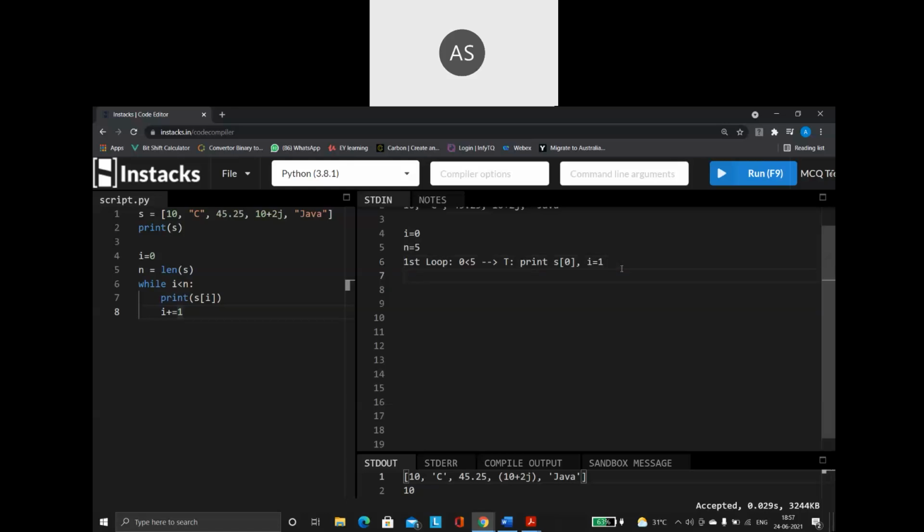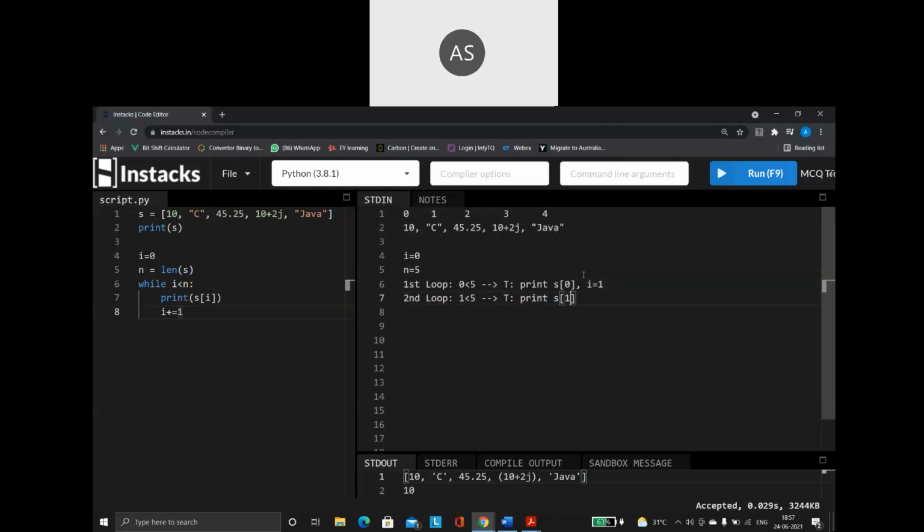Next, second time when the loop is running. So second execution of the loop. Now what is the I value? 1. So 1 less than 5. Again, my condition is true. So if my condition is true, it is going to print s of I. What is the I value now? 1. So s of 1. Whatever is there in the index position 1, that is going to get printed. So after printing, I is equal to I plus 1. So increment the I value. Move the index to the next position.